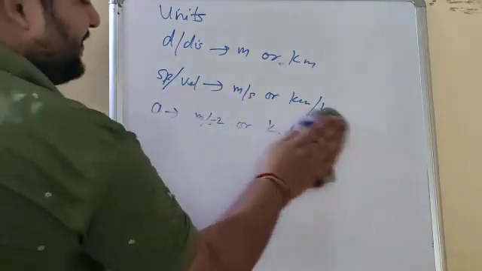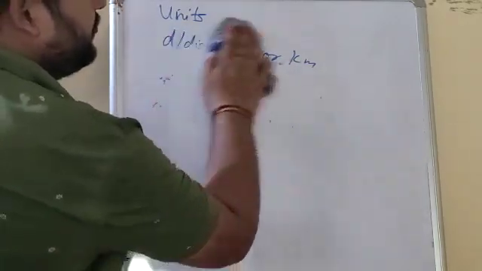So whatever things we have seen till now: what is motion, distance, displacement, velocity, speed, acceleration, uniform and non-uniform motion, units of all physical quantities, scalar quantity and vector quantity.